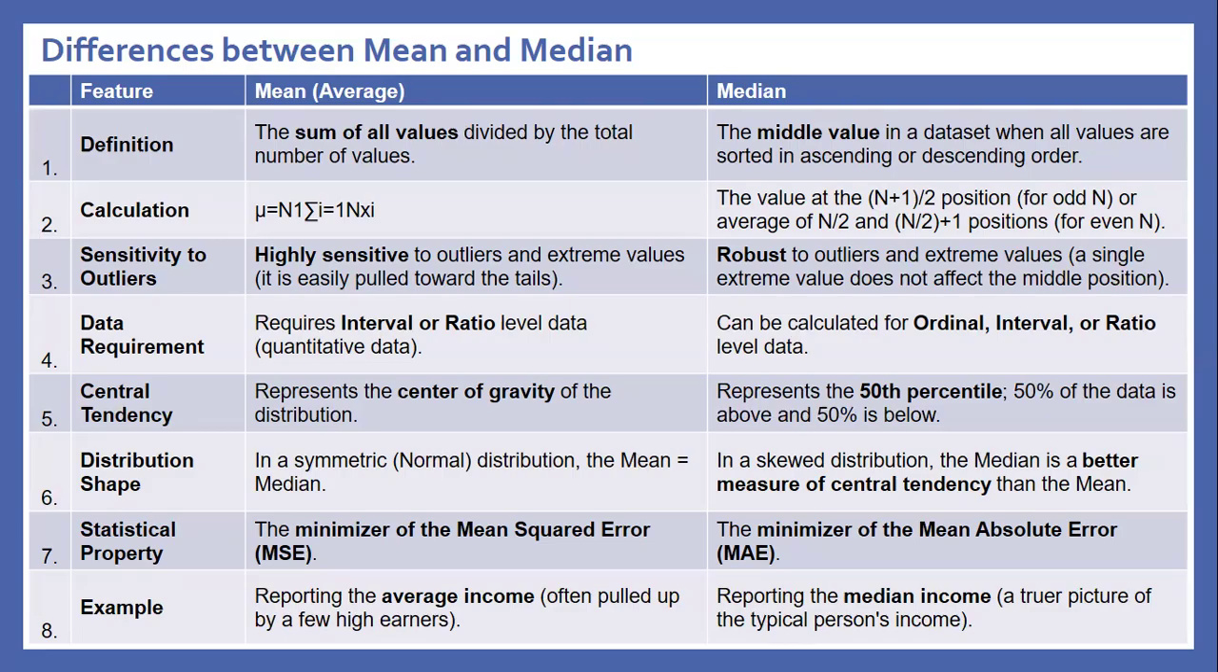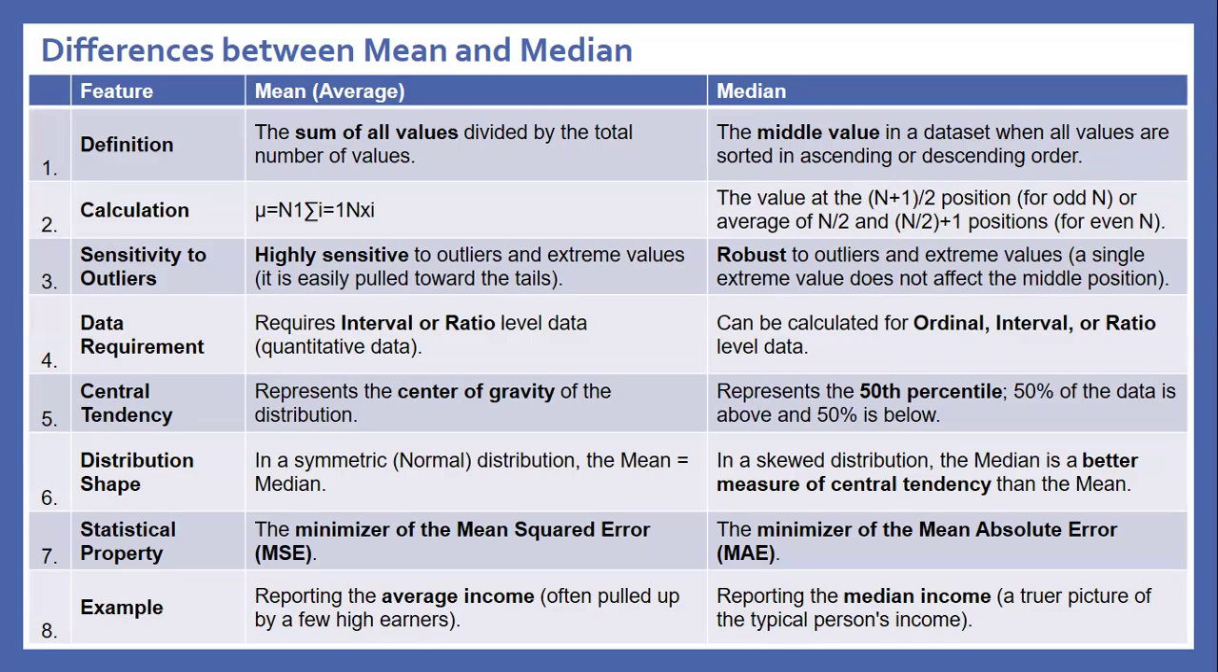Sensitivity to outliers: mean is highly sensitive to outliers and extreme values. It is easily pulled towards the tail. Median is robust to outliers and extreme values. A single extreme value does not affect the middle position.